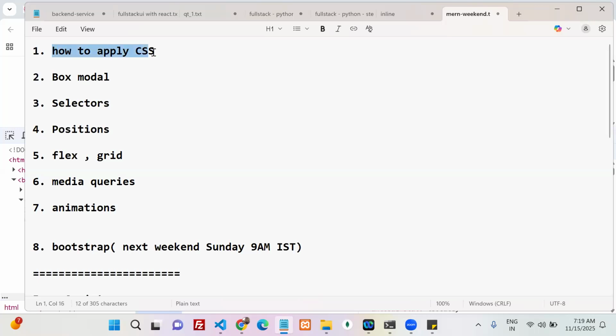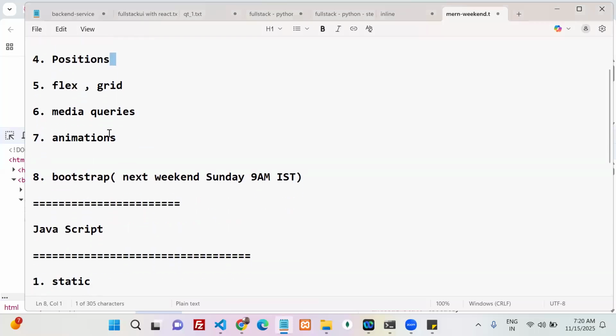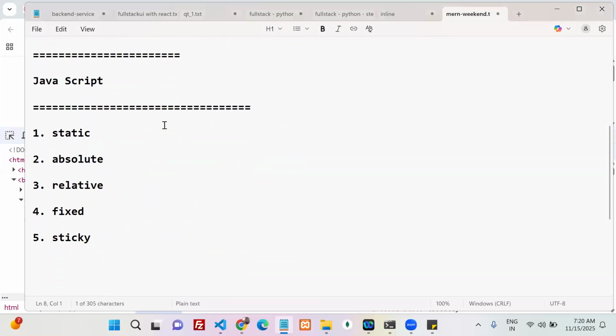Already we completed how to apply CSS. The next one, box model, we completed. Selectors also we completed. Selectors we use not only in CSS but also in JavaScript, and in automation testing and functional testing, to test your applications. Understood? Got my point? So the next one is positions. In CSS, how many positions are there?